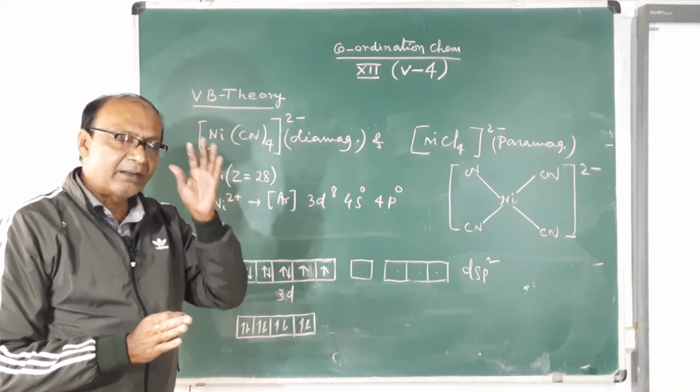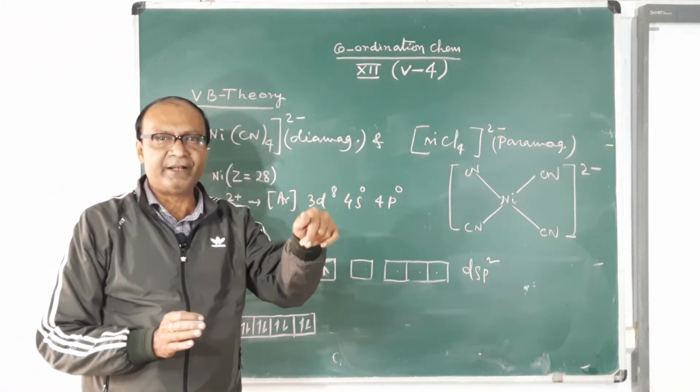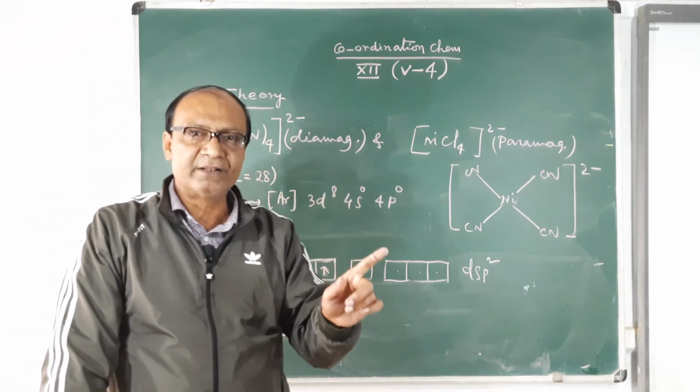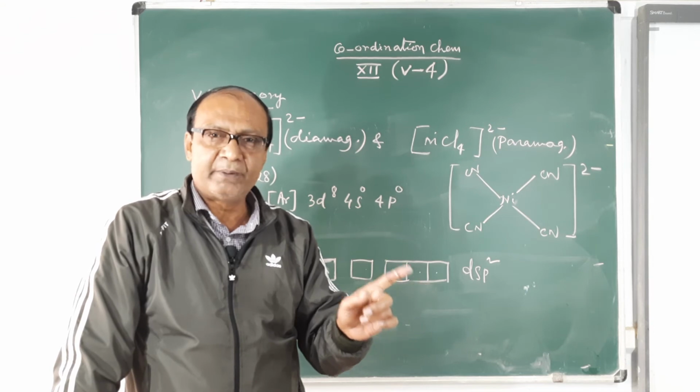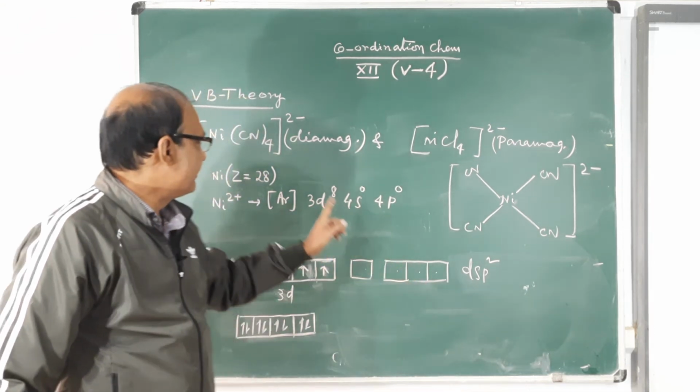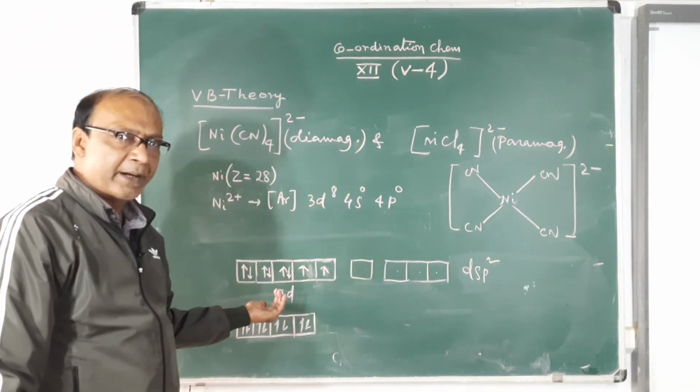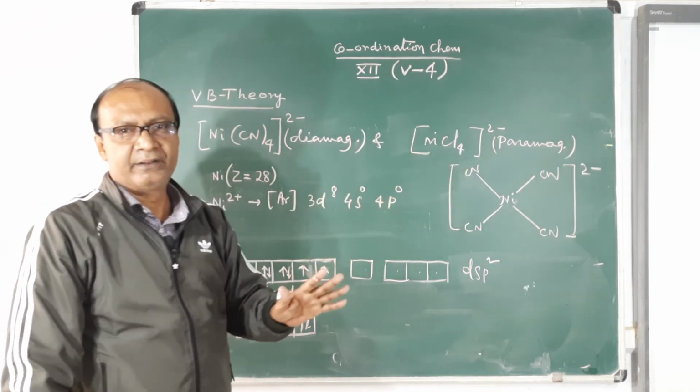At the first point, it has been told that this is the influence of the ligand, not the magnetic nature. Whether CN minus can force the electrons to pair up, Cl minus can't.